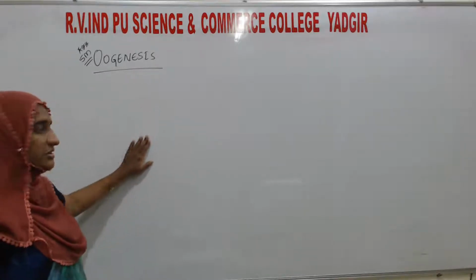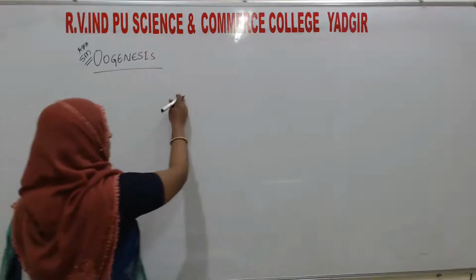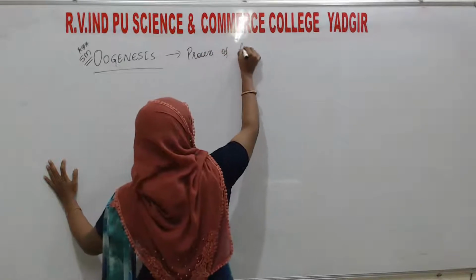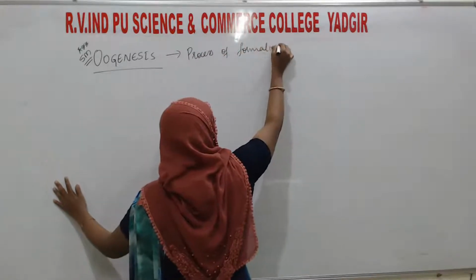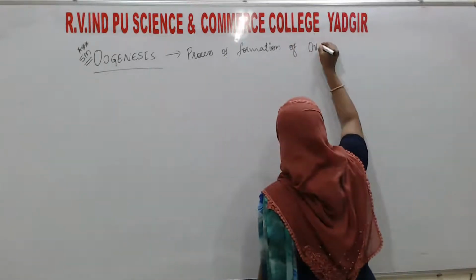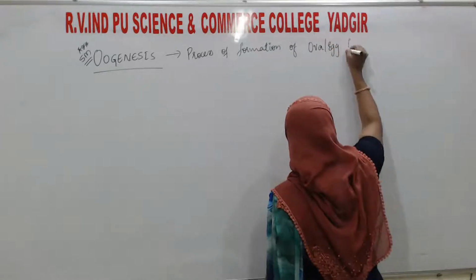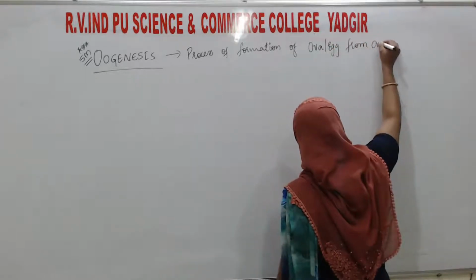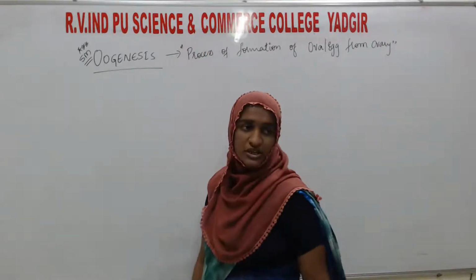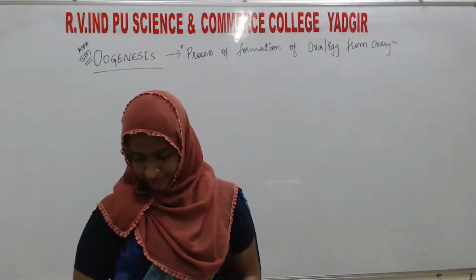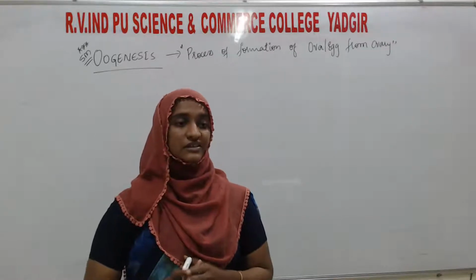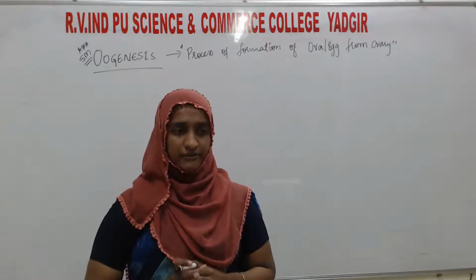What do you mean by oogenesis? This is the process of formation of ova or egg from the ovary. This process we can call oogenesis. Oogenesis is initiated during embryonic development.